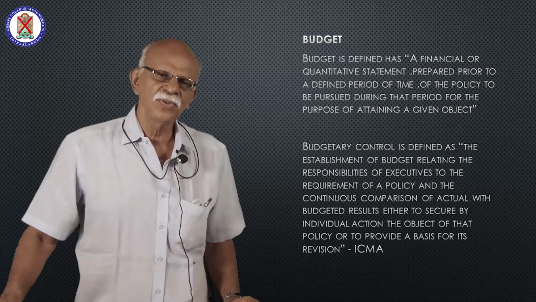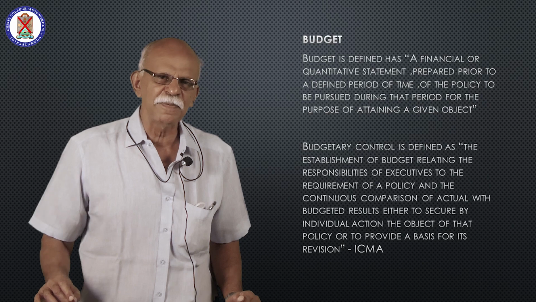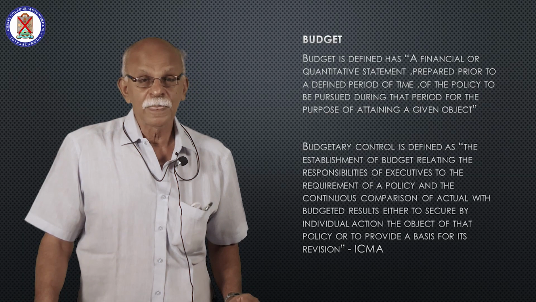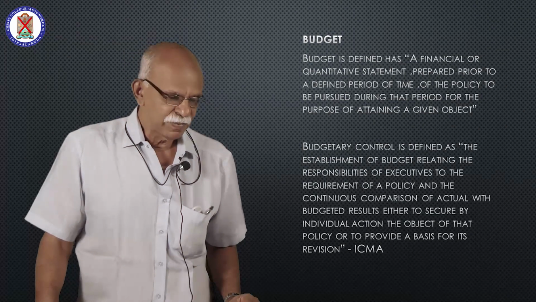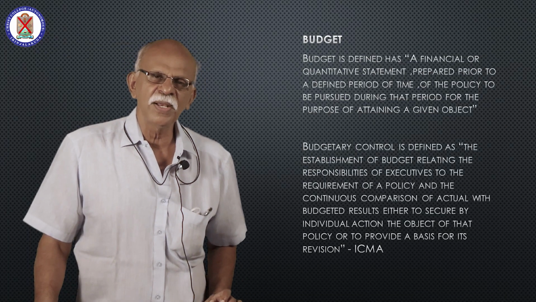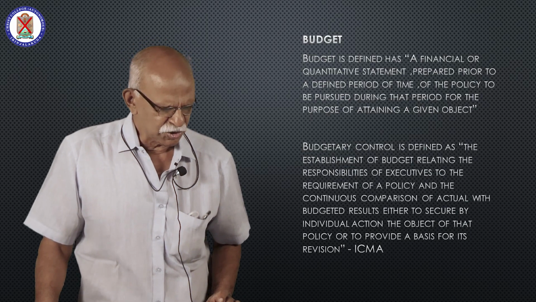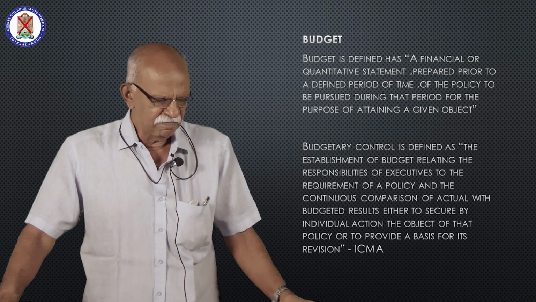Cost control means you have to control the cost of manufacturing the product. How can you achieve this objective? For that, there should be effective utilization of all the resources, and there should be reduction of all wastages.